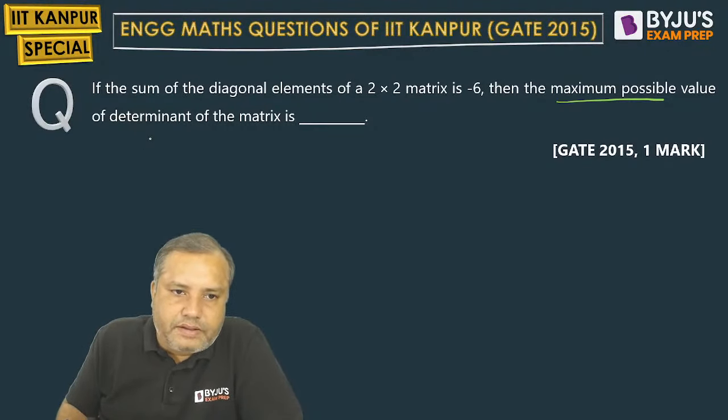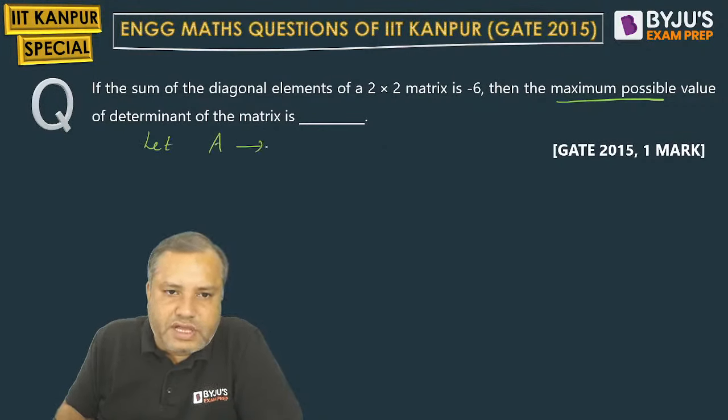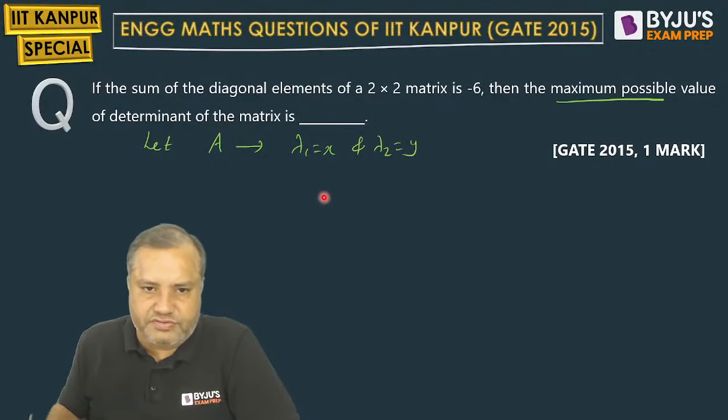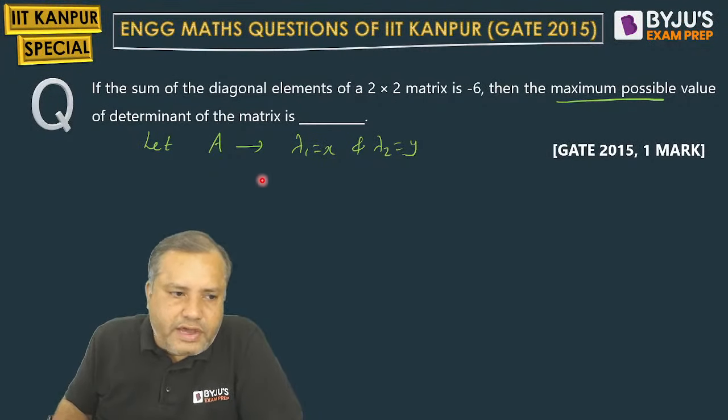See here. Let matrix A be there whose eigenvalues are lambda 1 equal to x and lambda 2 equal to y. We have assumed this way. Now they have mentioned that the sum of diagonal elements, meaning the trace, is given.